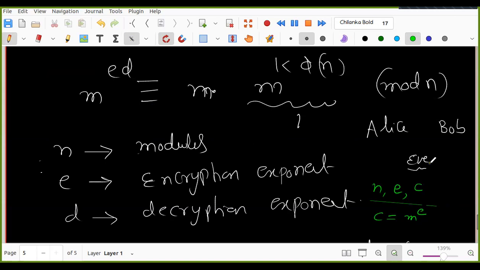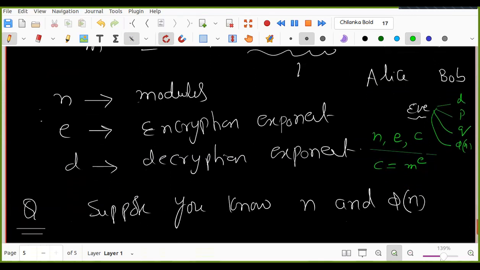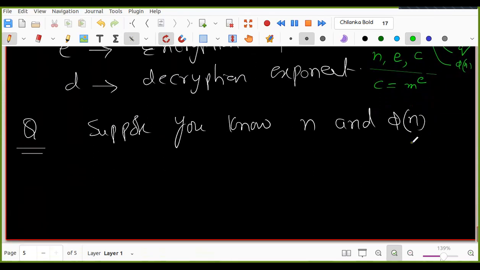So she does not know D, does not know P, does not know Q, and automatically does not know phi of N also. Computing phi N from N is very difficult.